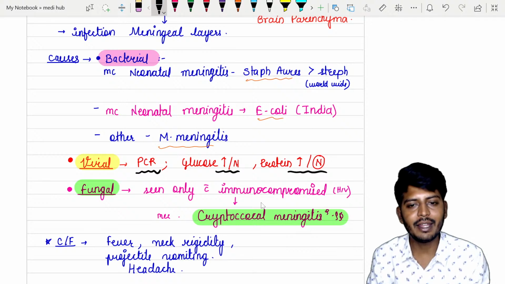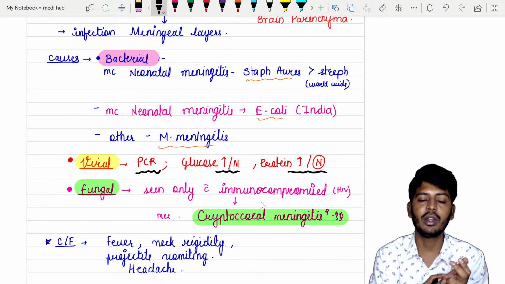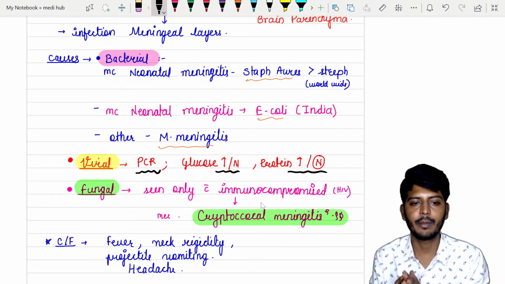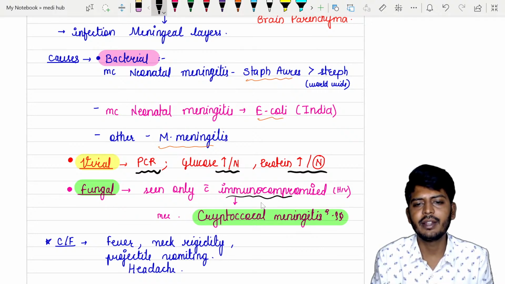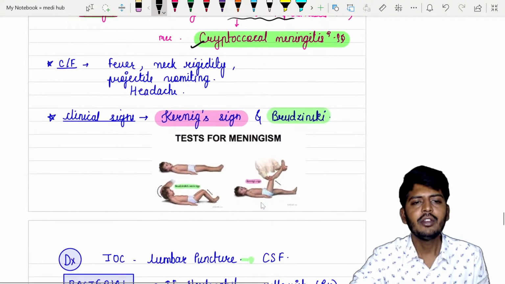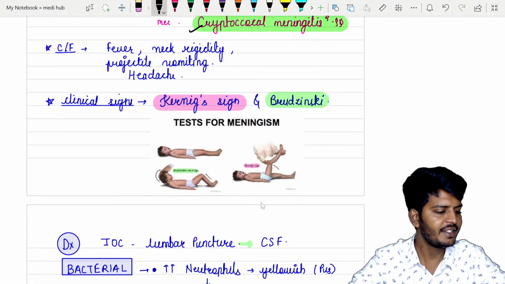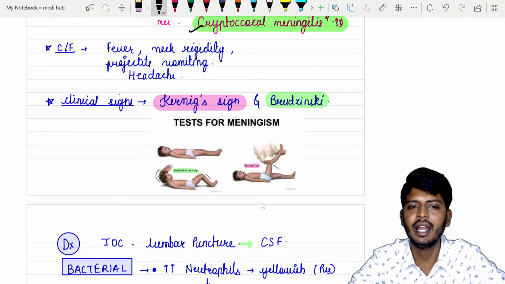Fungal meningitis is seen only in the immunocompromised state, usually as cryptococcal meningitis. All people who have meningitis share common clinical features such as fever, neck rigidity, projectile vomiting and headache.